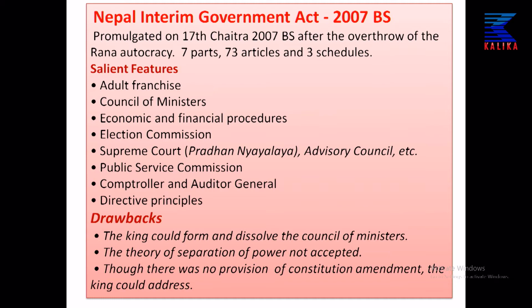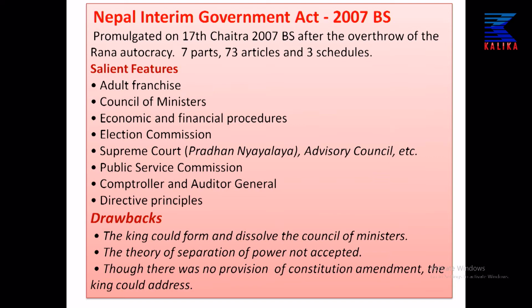Similarly, in the salient features of that constitution, there was the provision of adult franchise right to vote, provision of council of ministers, economic and financial procedures, the provision of an election commission, the provision of the Supreme Court, which was called Pradhan Nyayalaya at that time, as well as the provision of an advisory council, Public Service Commission, and then the Auditor General, as well as some directive principles according to which the country was governed.